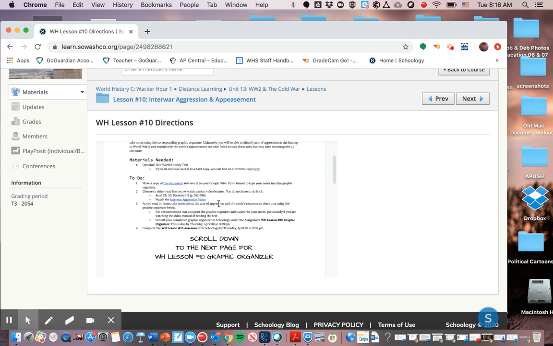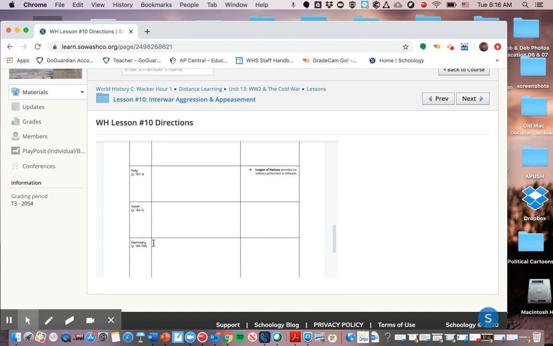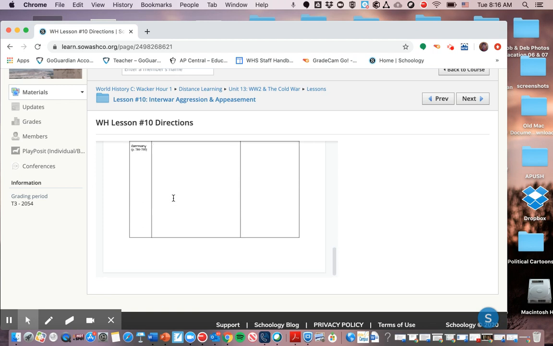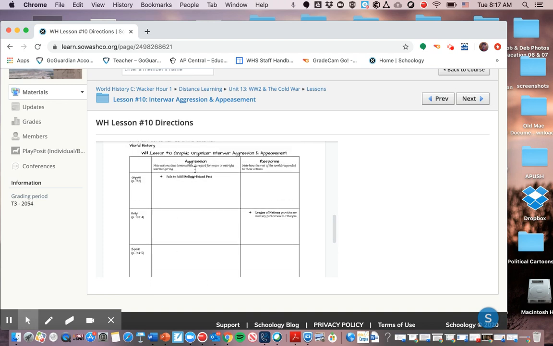So make a copy of this document, and then below you'll find a graphic organizer which identifies those 4 nations that were the most aggressive, and you can tell by the size of Germany's column that they were the most aggressive of all these nations. And in the graphic organizer, you'll either read about the acts of aggression, you'll write them down for each country that performed them, and then you also write down how the rest of the world responded to these acts of aggression. So when Japan failed to fulfill the Kellogg-Briand Pact, what did the rest of the world do? And you'll put that down here.